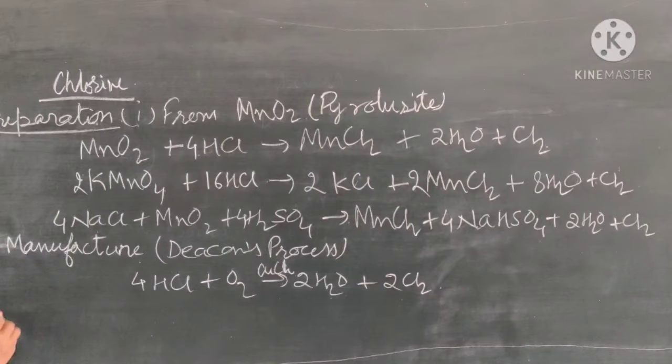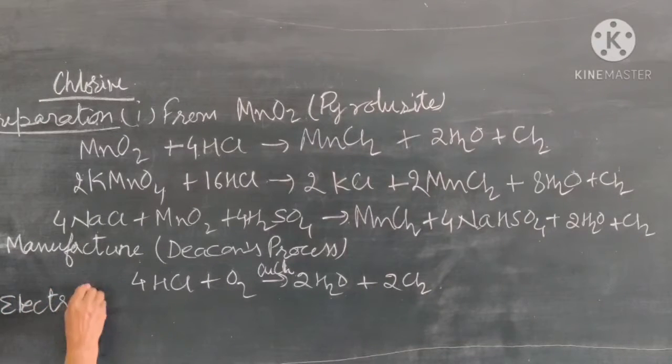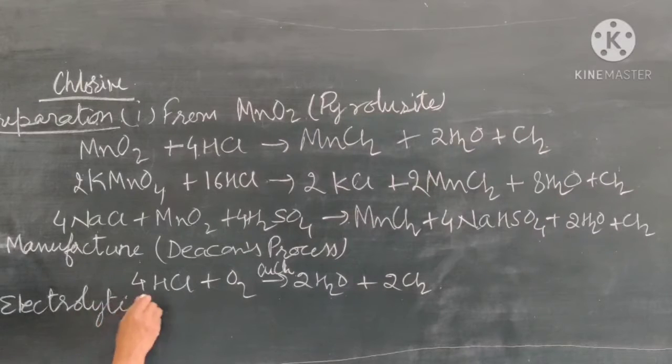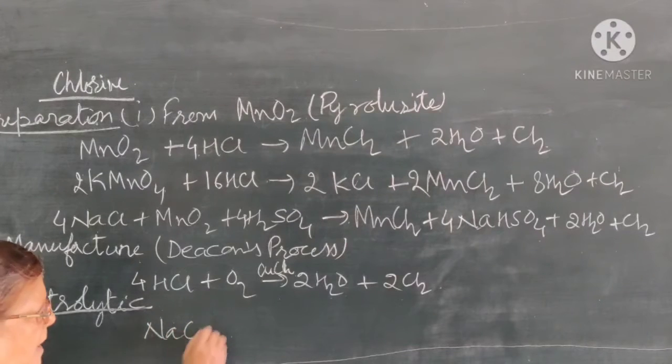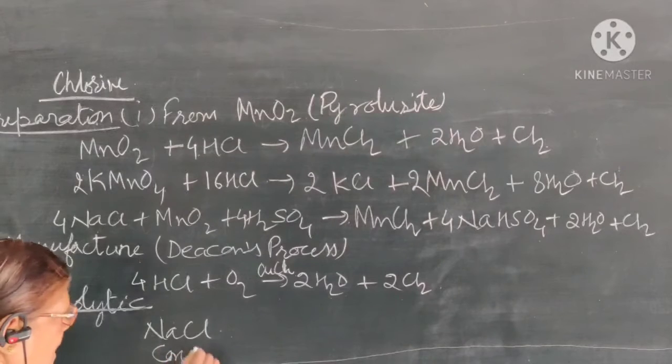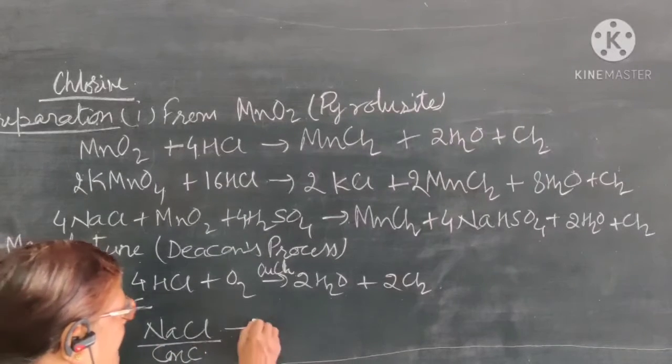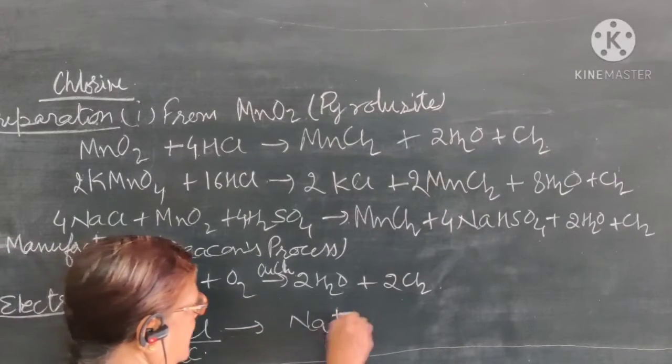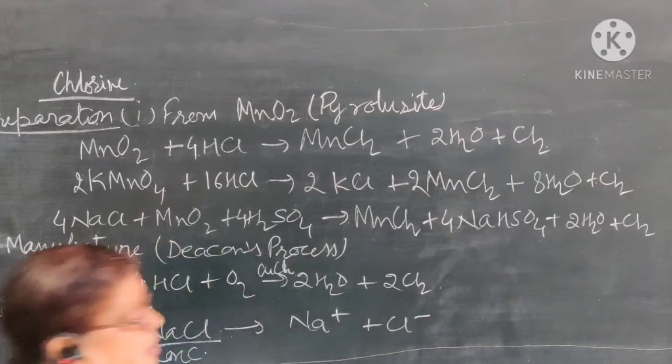There is one more process, that is the electrolytic method. In the electrolytic method, we pass electricity through a concentrated solution of NaCl, which has sodium ions and chloride ions in the solution.